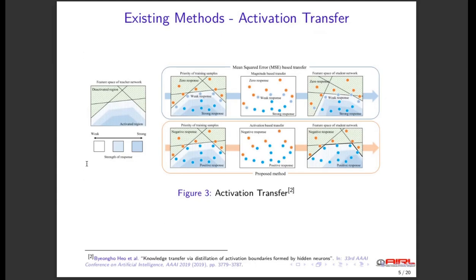Over the years, distillation methods have expanded to include different types of supervision from the teacher models, like those involving the intermediate layers. One such method is the activation transfer proposed in the paper Knowledge Transfer via Distillation of Activation Boundaries Formed by the Hidden Neurons by Heo et al. in 2019. It was observed that transferring the activations of the hidden neurons rather than the response magnitudes resulted in